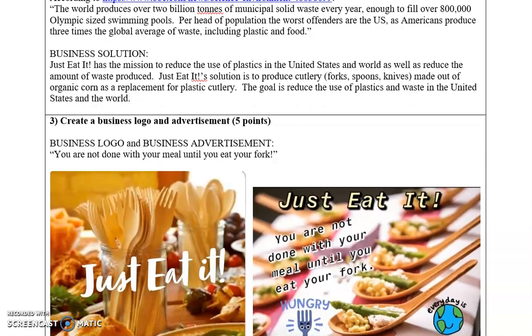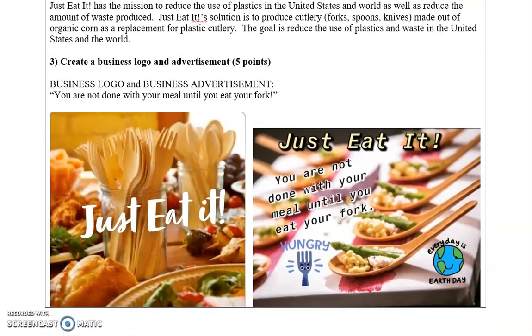Just Eat It's solution is to produce cutlery, forks, spoons, and knives made out of organic corn as a replacement for plastic cutlery. The goal is to reduce the use of plastic and waste in the world and the United States. This is our logo for Just Eat It and our advertisement, Just Eat It. You're not done with your meal until you eat your fork.